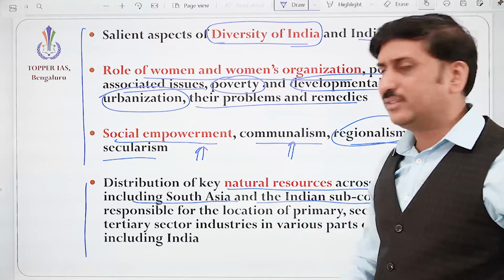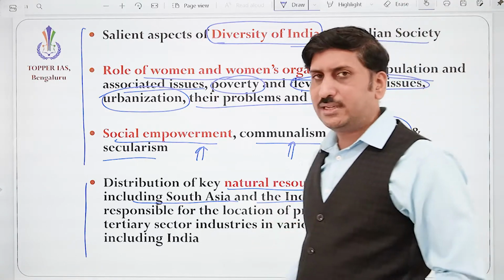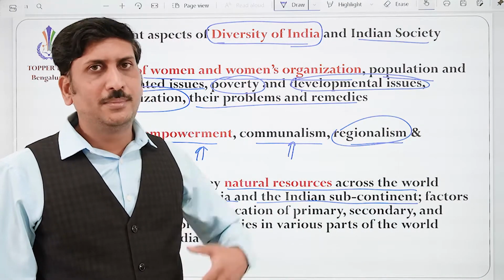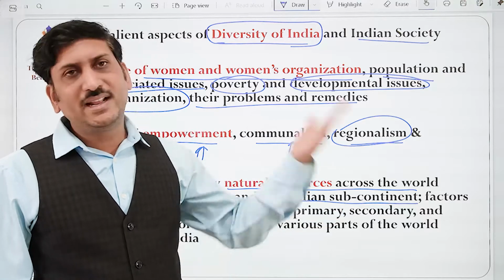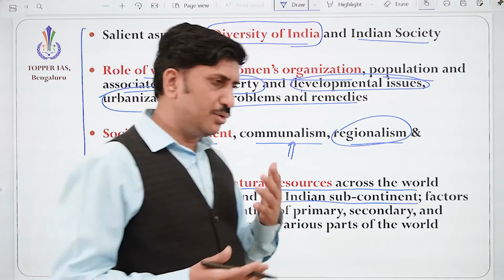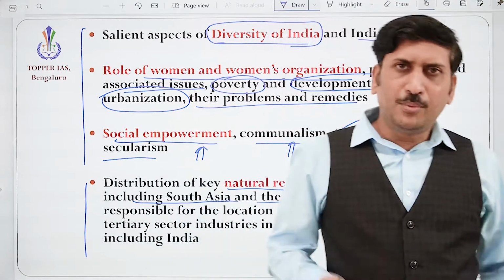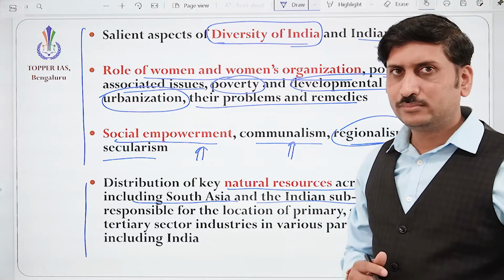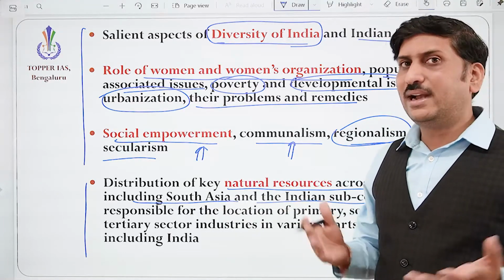See, what is the purpose of this? If we know where the resources are available, we may be able to understand which country is important for what purpose. For example, if you want to import uranium, from where do you want to import uranium, like Kazakhstan, correct? So like that you will understand.